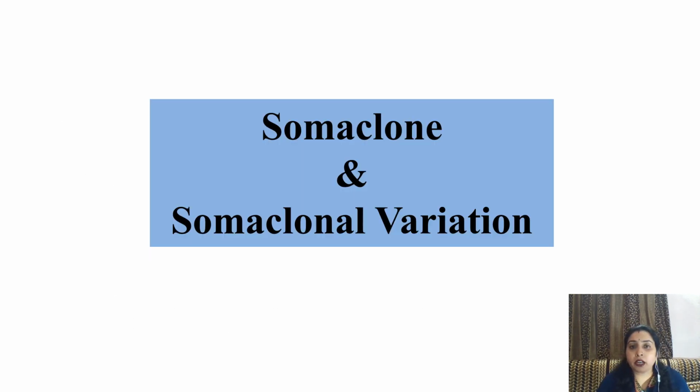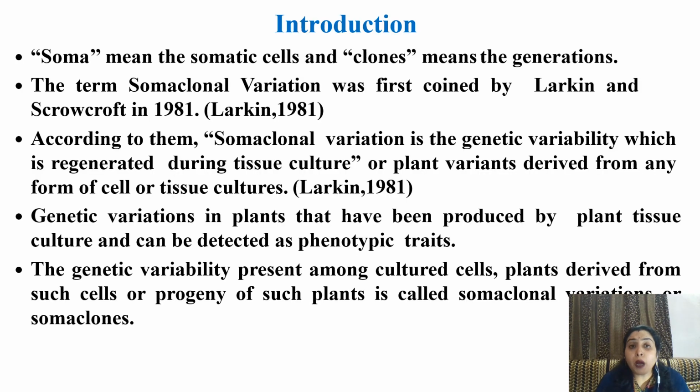Now, we are going to start another topic, somaclone and somaclonal variation. Soma means the somatic cells and clones means the generation. The term somaclonal variation was coined by Larkin and Scowcroft. According to them, somaclonal variation is the genetic variability which is regenerated during the procedure of tissue culture, or plant variants derived from any form of cell or tissue culture. Genetic variation in plants that have been produced by plant tissue culture and can be detected as phenotypic traits. That means we can detect it from outside the plant body.